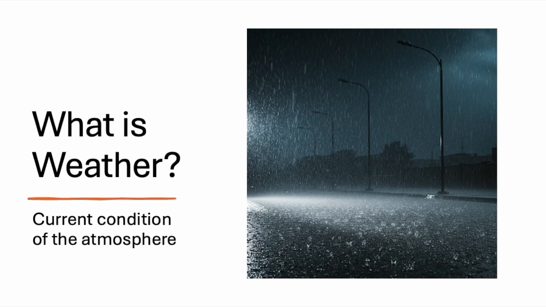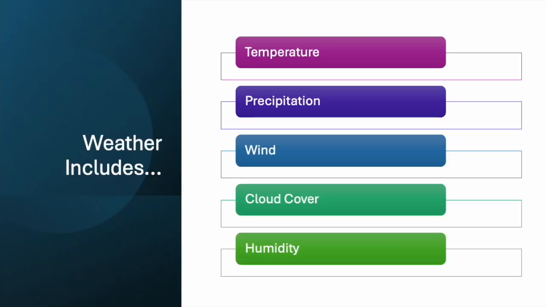Weather includes things like temperature, is it hot or cold? Precipitation, is it raining, snowing, or hailing? Is it calm or windy? Is it sunny, cloudy, or partly cloudy? And humidity, how much moisture is in the air. Weather can change very quickly. You might start the day with sunshine and end up with a thunderstorm. Meteorologists are scientists who study weather and try to predict it.